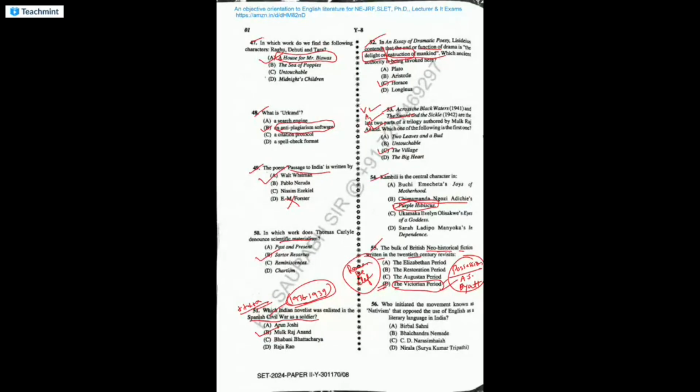Okay. Who initiated the movement known as nativism that opposed the use of English? The answer is Bhalchandra Nemade. He is a Maharashtra born writer, and he received the Gyanpeeth. He also received multiple awards in Maharashtra. He was a professor of English there, and received the Gyanpeeth in 2015. Sahitya Akademi he received in 1991. His debut novel was Kosla, a very famous novel written in 1963. Bhalchandra Nemade is from Maharashtra.